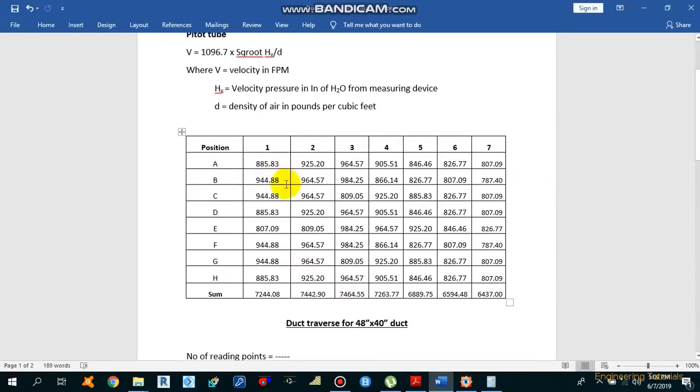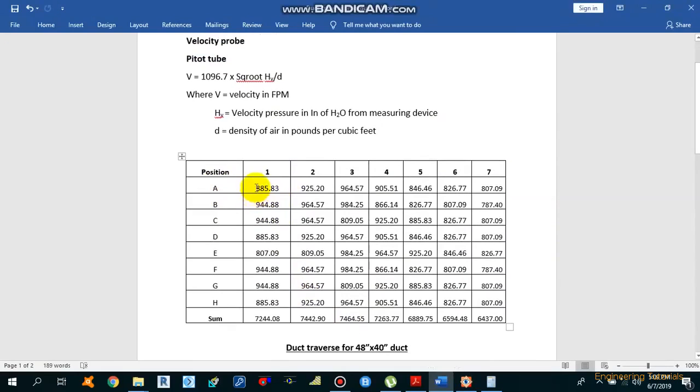So this is our matrix, and we need to put the reading whatever we got from the pitot tube, but make sure that the reading which we got from the manometer will be in velocity pressure. So we need to convert this velocity pressure into the velocity by using this formula. After using this formula, we will get the velocity in FPM. So let's say we got the velocity at point A1 is 885.